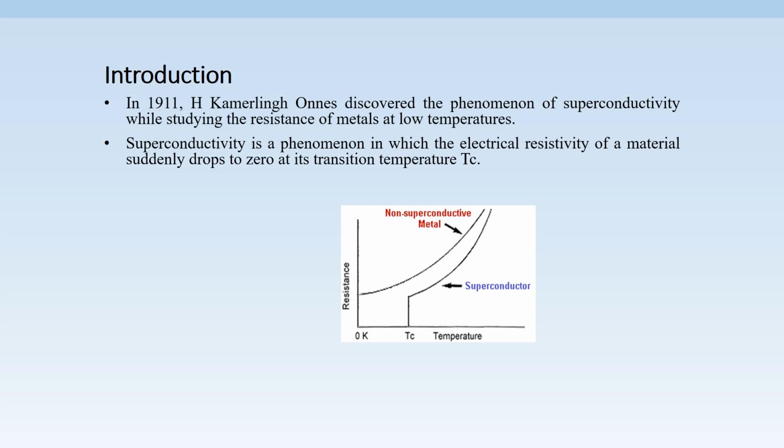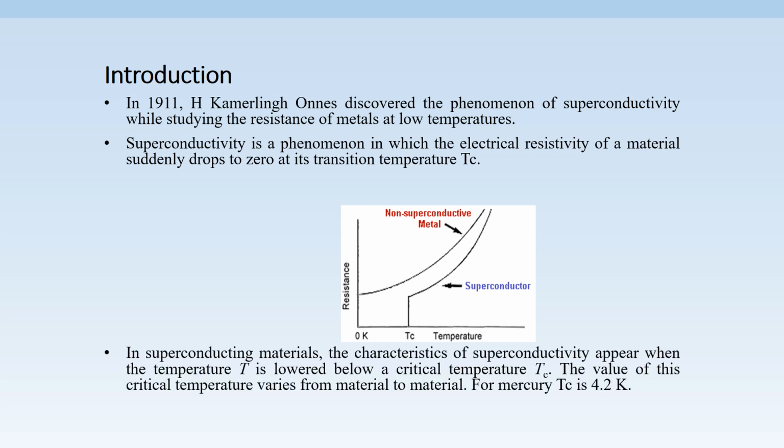The atoms in the conductor will be vibrating always, and due to these vibrations, the resistance will not come to 0. But if we see the second plot, in superconductors, at critical temperature, the resistance of the superconductor suddenly reduces to 0, and hence infinite current always flows through the superconductor. This was observed in case of mercury, whose critical temperature was 4.2 Kelvin.